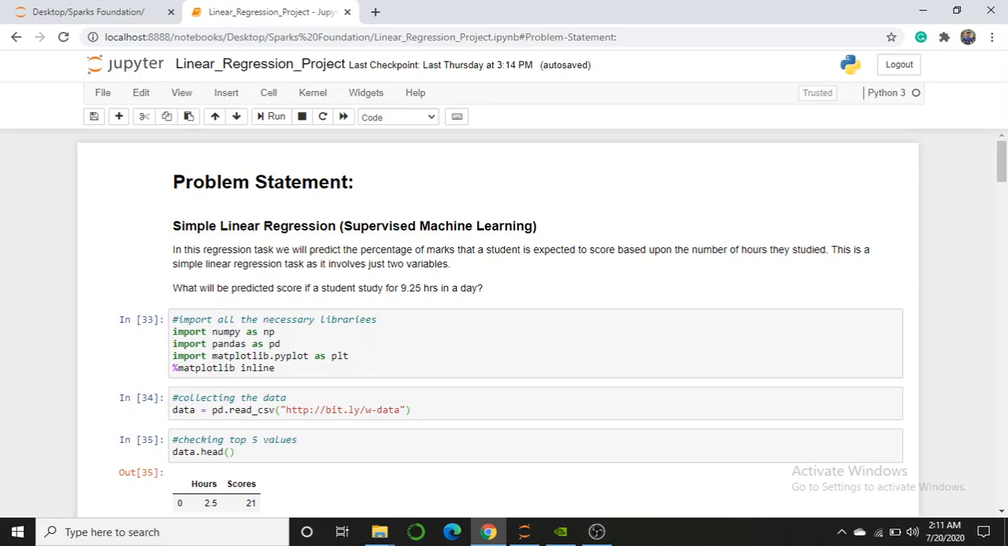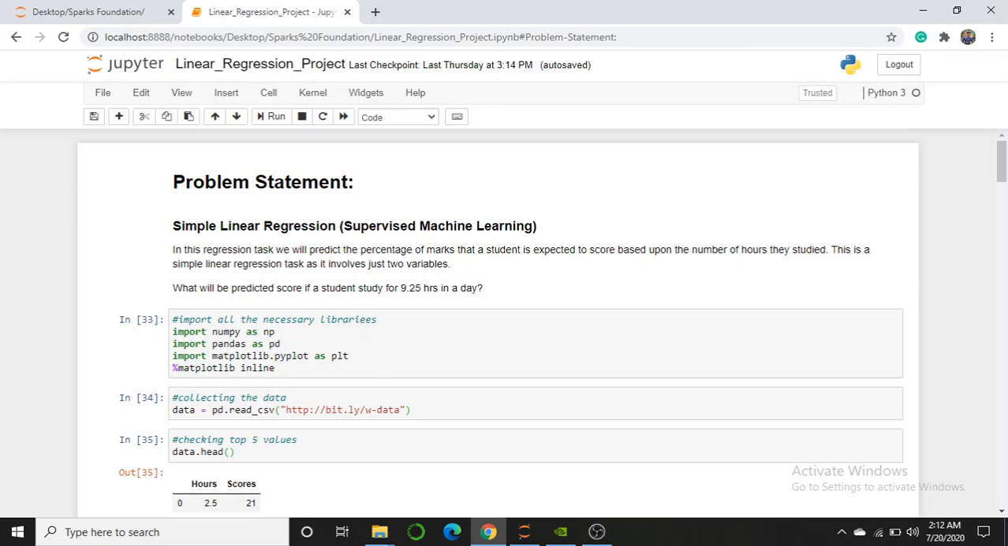I am a data analyst intern at the Sparks Foundation, and they have given me a linear regression task. So let's explain what the task is. In this regression task, we will predict the percentage of marks that a student is expected to score based upon the number of hours they studied.